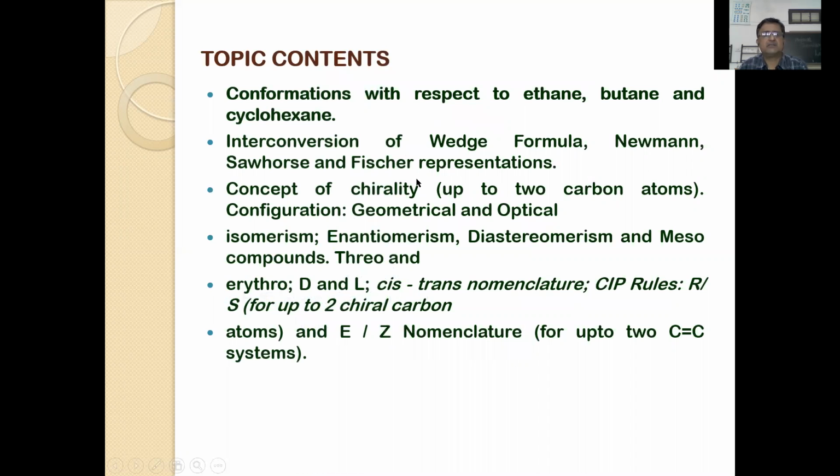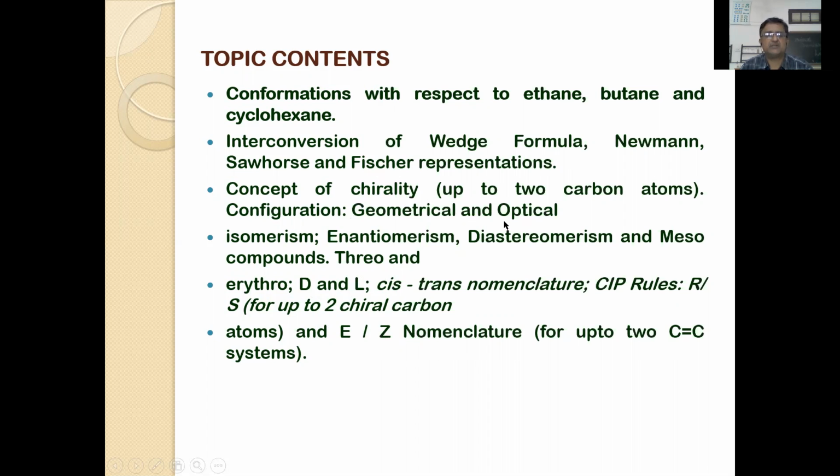The main contents of the syllabus are the conformations with respect to ethane, butane and cyclohexane, interconversion of Wedge formulae, Newman, Sawhorse and Fischer representations, concept of chirality, and when we come to the configurational isomers, you can learn geometrical and optical. In geometrical, cis and trans nomenclature system and E-Z nomenclature with respect to some important examples.